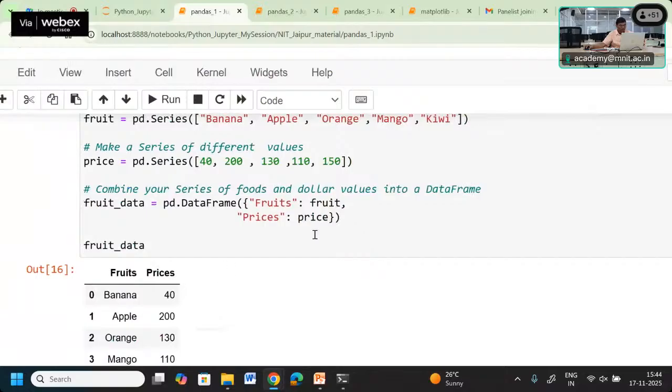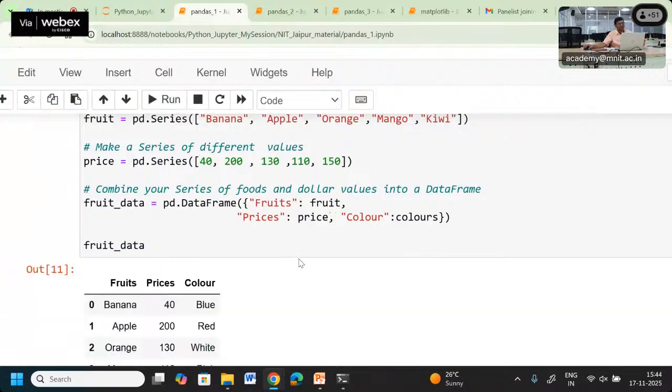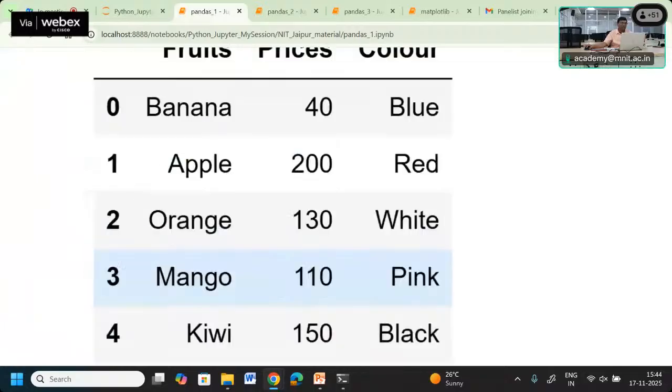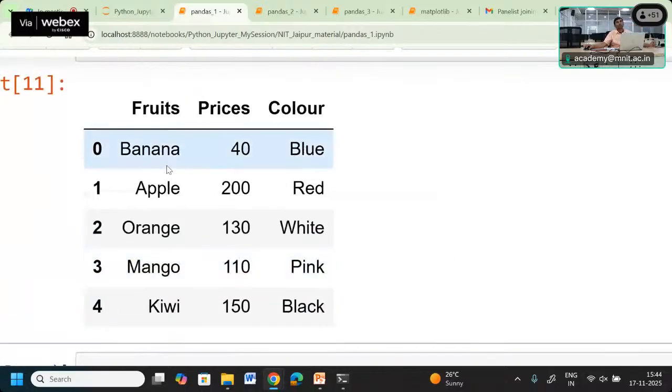Now let us add here another value in this one. Let's try what will happen. Colors, we are going to write color. Let's check. Now you can see. Okay. Previously we got only two columns. Now we added also a color.